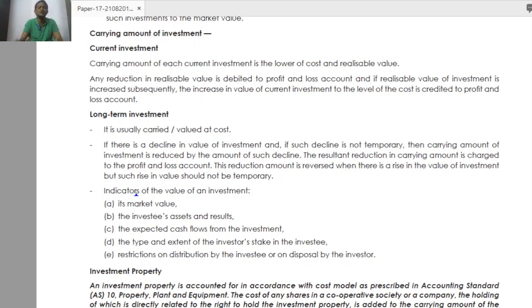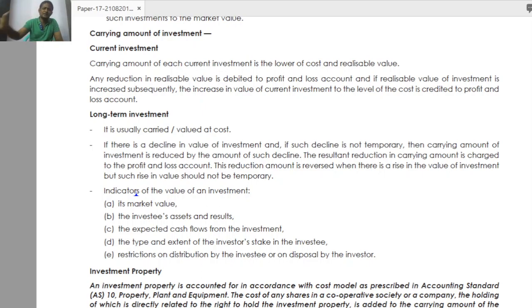It is a regular fluctuation only, sir. Today my cost price is 1000 rupees. Today the market price is 1900 rupees. Tomorrow it will become 1100. Day after tomorrow it will become 950. After that 975, after that 980, again 1010 rupees, 1020 rupees. The market price will change daily. For that reason, I cannot change my long-term investment value.